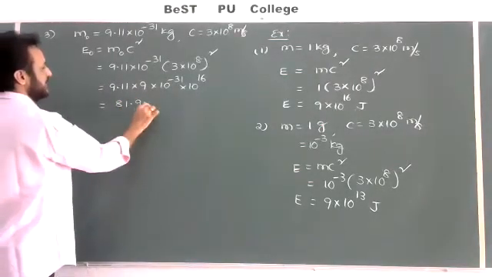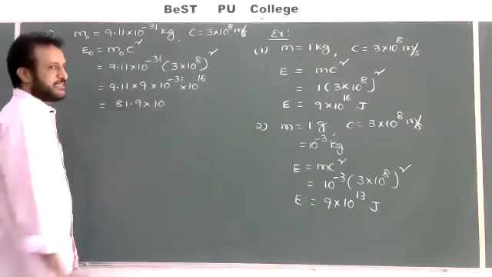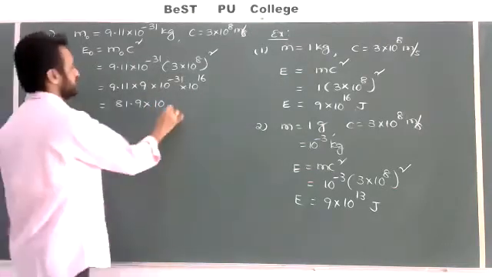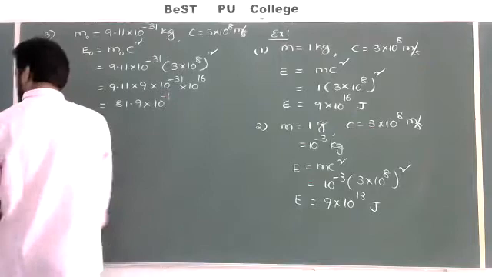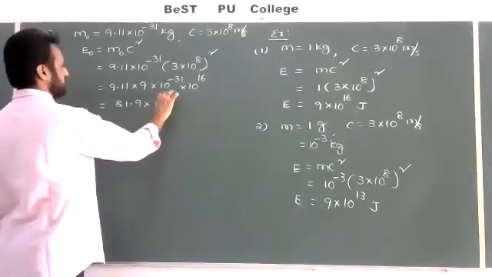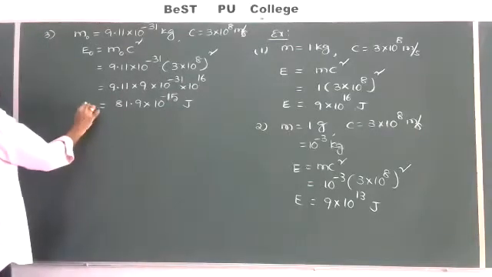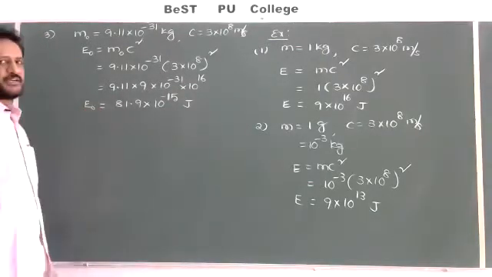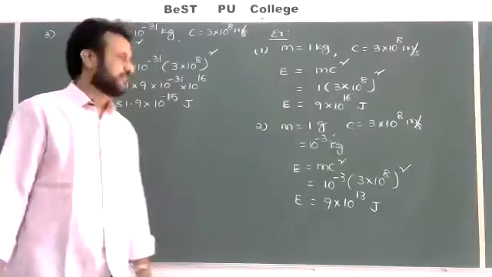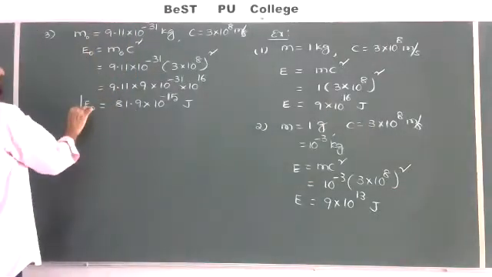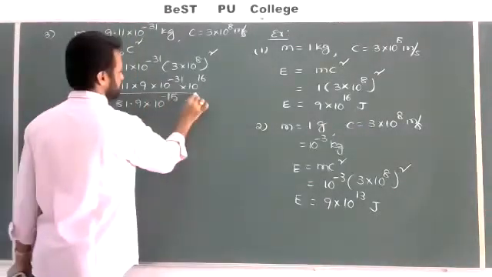That is 81.9 into 10 power minus 15 joule. It is the value of rest mass energy of electron in joule.